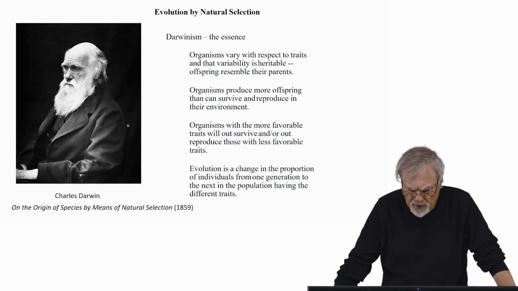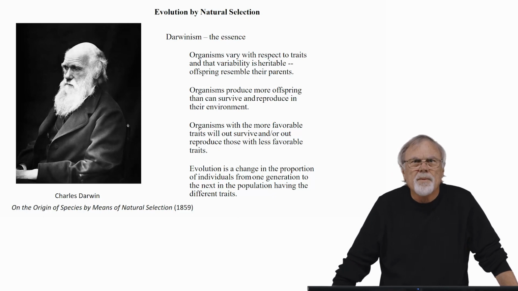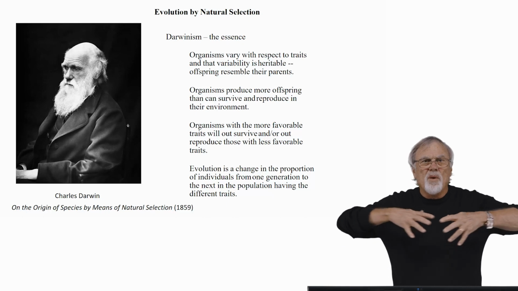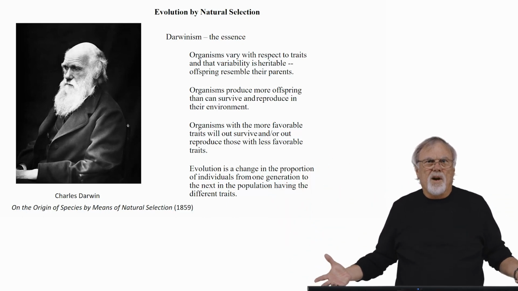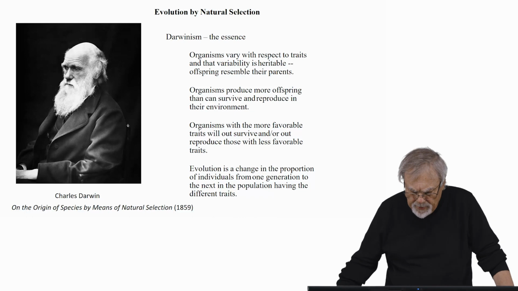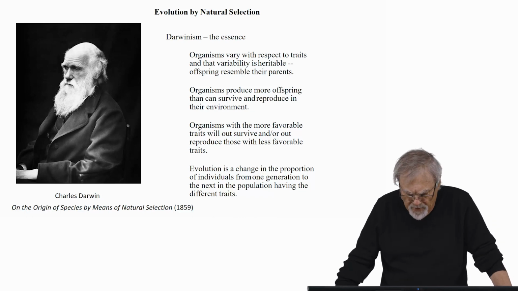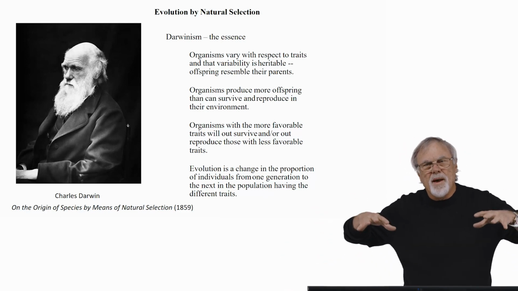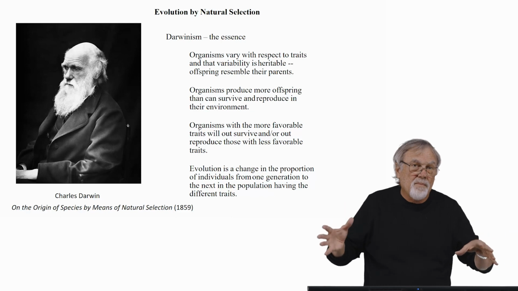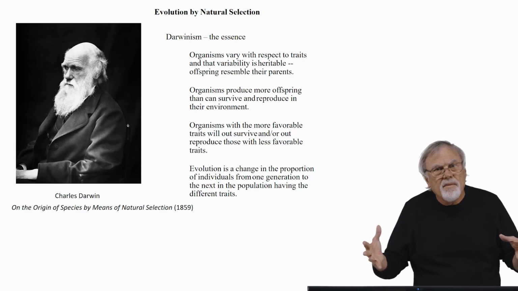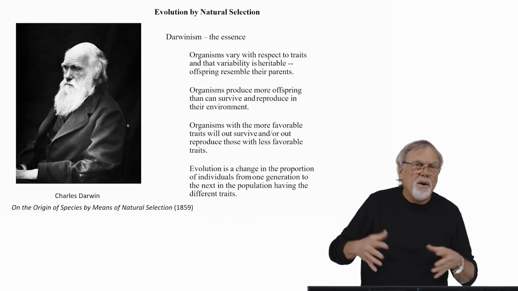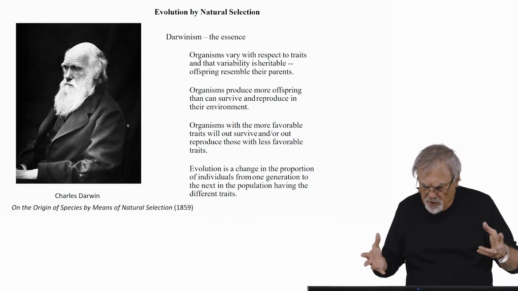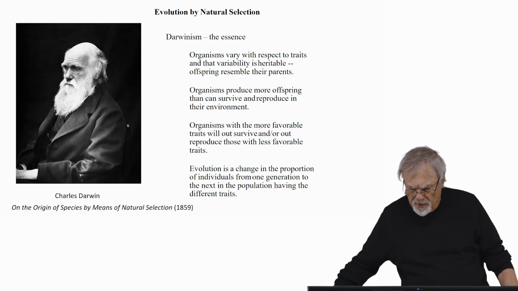Organisms produce more offspring than can survive and reproduce in their environment. In other words, not all of them can survive in that environment. Some can, some can't. Organisms with the more favorable traits will outsurvive and or out-reproduce those with less favorable traits. So in a population of parents, some have traits that result in them being more likely to survive and better at reproduction compared to other individuals.